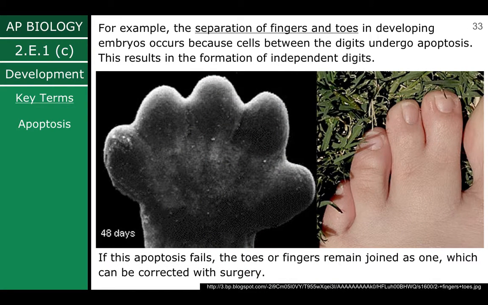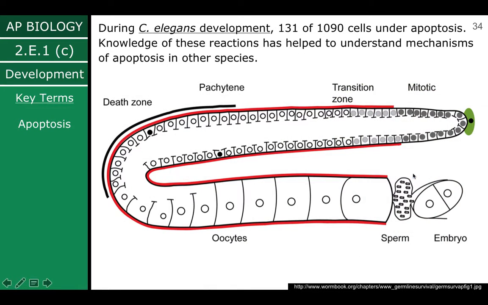For example, separation of fingers and toes in developing embryos occurs because the cells between the digits undergo apoptosis. This results in the formation of independent digits. If this apoptosis fails, the toes or fingers remain joined as one and can be corrected with surgery. So apoptosis is actually helping this development of the body because it's causing this separation.